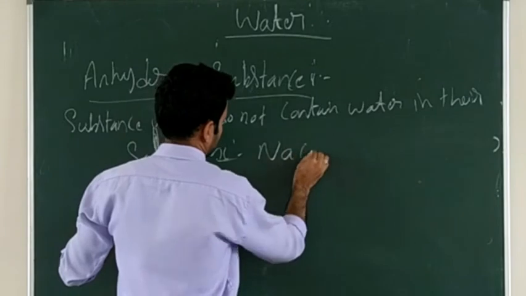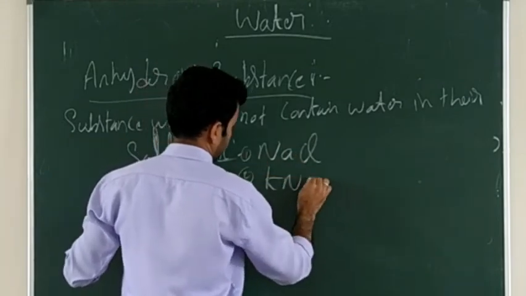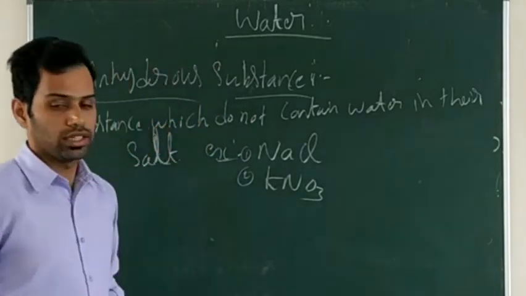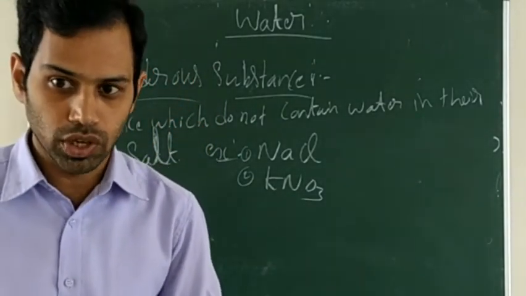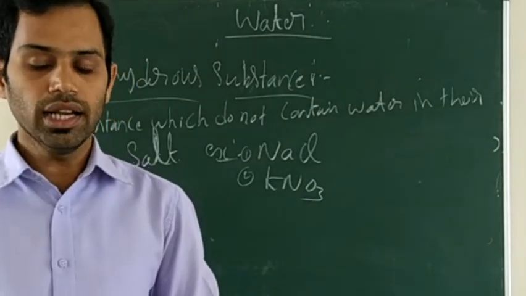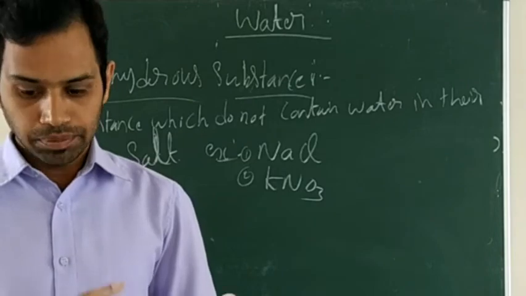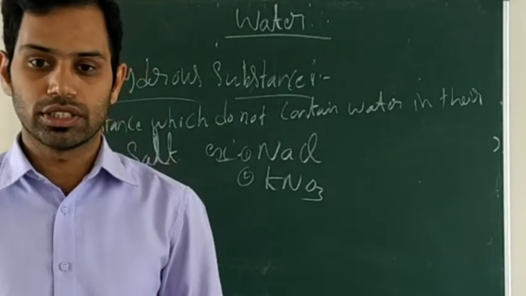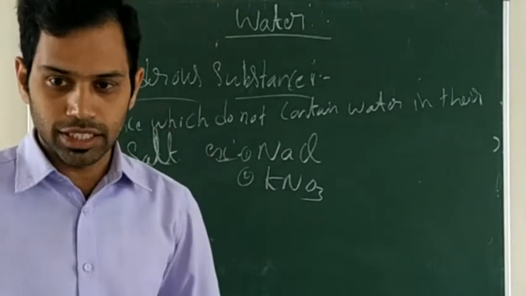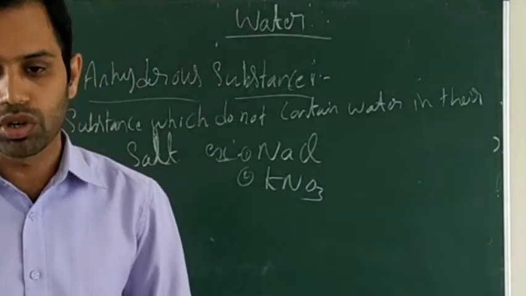Example, sodium chloride, potassium nitrate, KNO3. These are anhydrous substances. So anhydrous substances do not contain water molecules along with the salts. That is anhydrous substance. Example, sodium chloride and potassium nitrate. So this is regarding the hydrated substance and anhydrous substance. I hope that you understand this concept. Then I'll move to the next now.